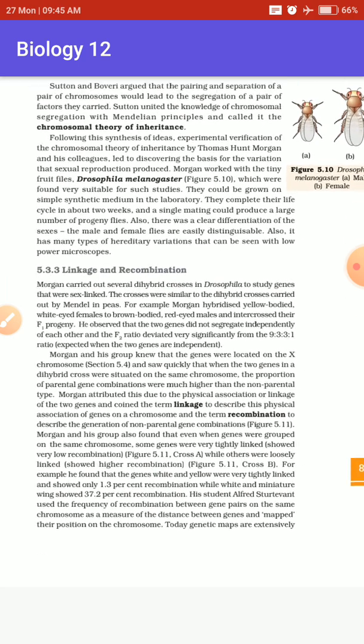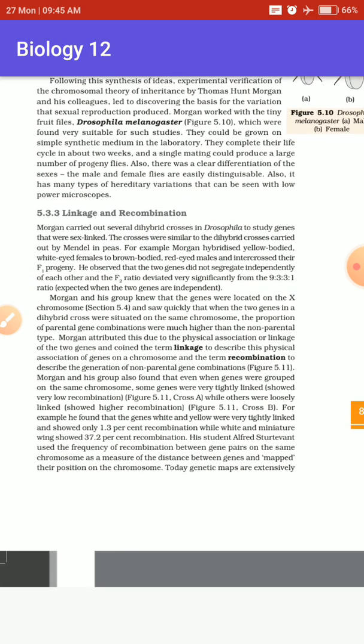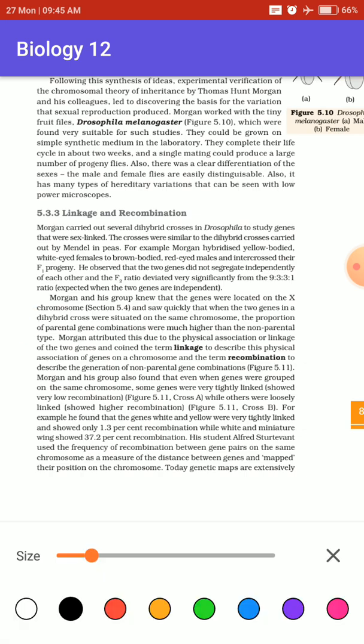Up till the previous class, we discussed how various inheritance processes take place, what the laws of inheritance given by Mendel are, what the chromosomal theory of inheritance was, and who actually devised an experimental format for the chromosomal theory. In today's class, we will discuss a very important topic: linkage and recombination. So let's get started with the basics.